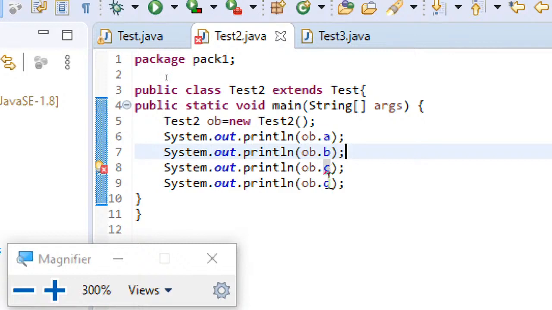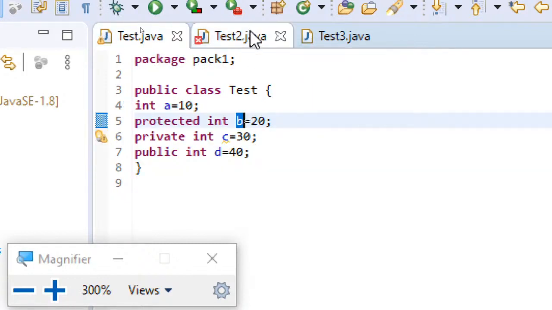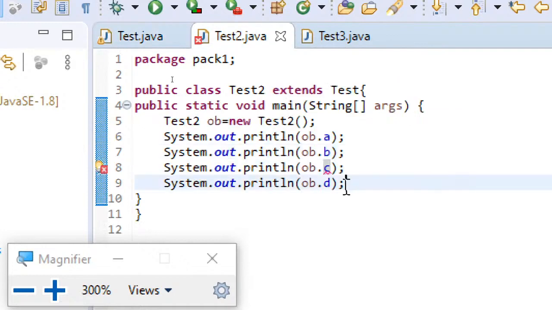Whereas coming to d, you can see it's a public variable, so there's nothing wrong here. Don't bother about the outputs. I'm not interested in displaying the outputs. I'm just trying to explain how visibility control is provided with the concept of packages with the usage of access specifiers. The point to be noted is default variables can be accessed by the child in the same package.